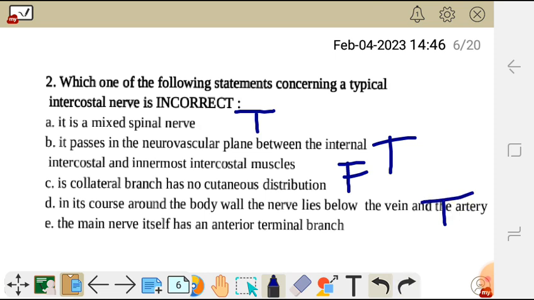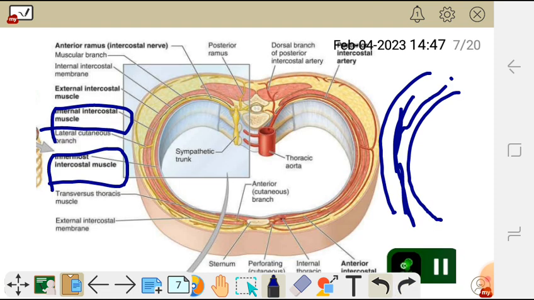So E, let's go for statement E. The main nerve itself has an anterior terminal branch. So this is true. When you look at the main nerve here, it has a terminal cutaneous branch. That is the main nerve coming from there.